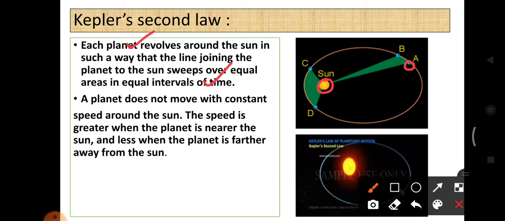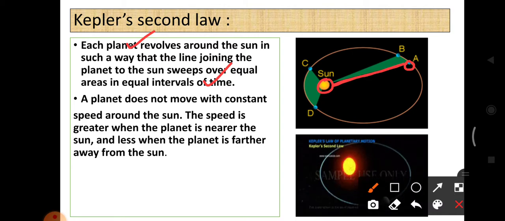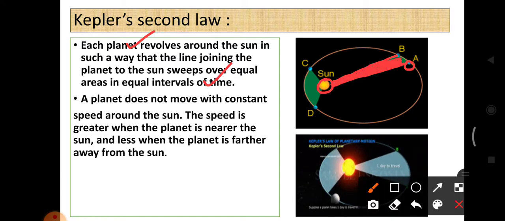Each planet revolves around the sun in such a way that the line joining the planet to the sun, here I am joining, this is a line between the planet and sun, and it moves from A to B. I joined here. So it covers this much distance when it moves from A to B.